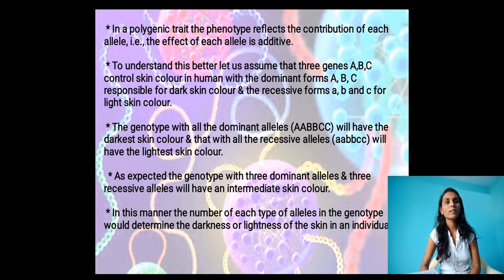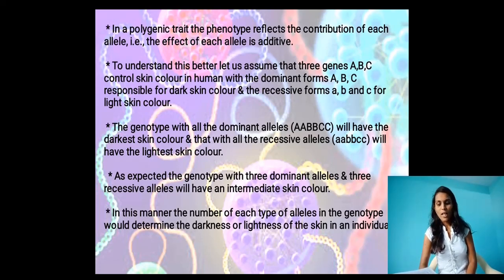They represent skin color in humans, with the dominant forms capital A, B, C responsible for dark skin color. Dominant character means dark; we are considering dark color as the dominant character here.